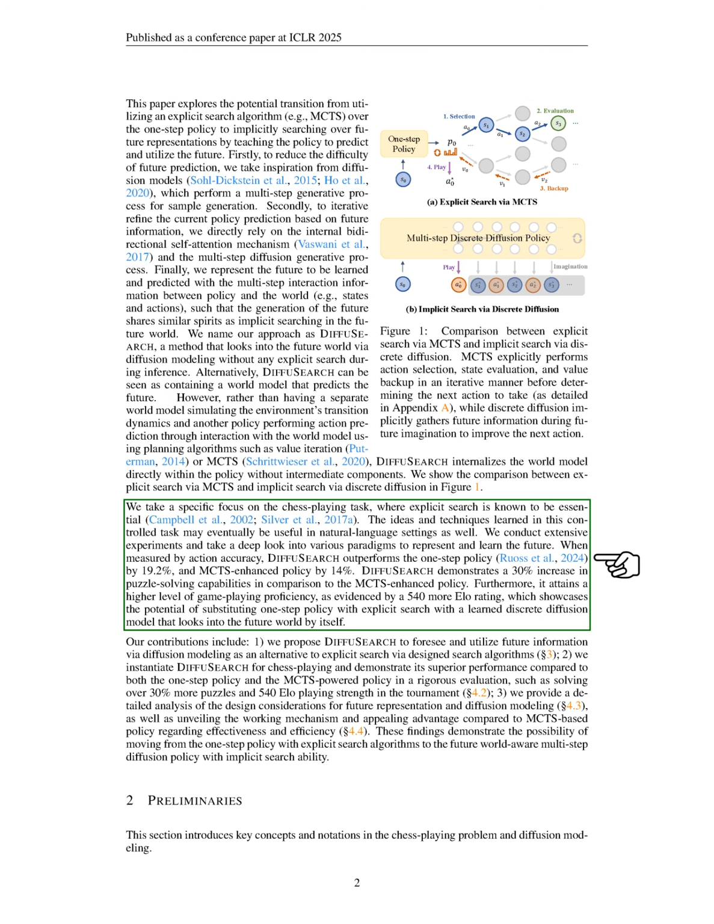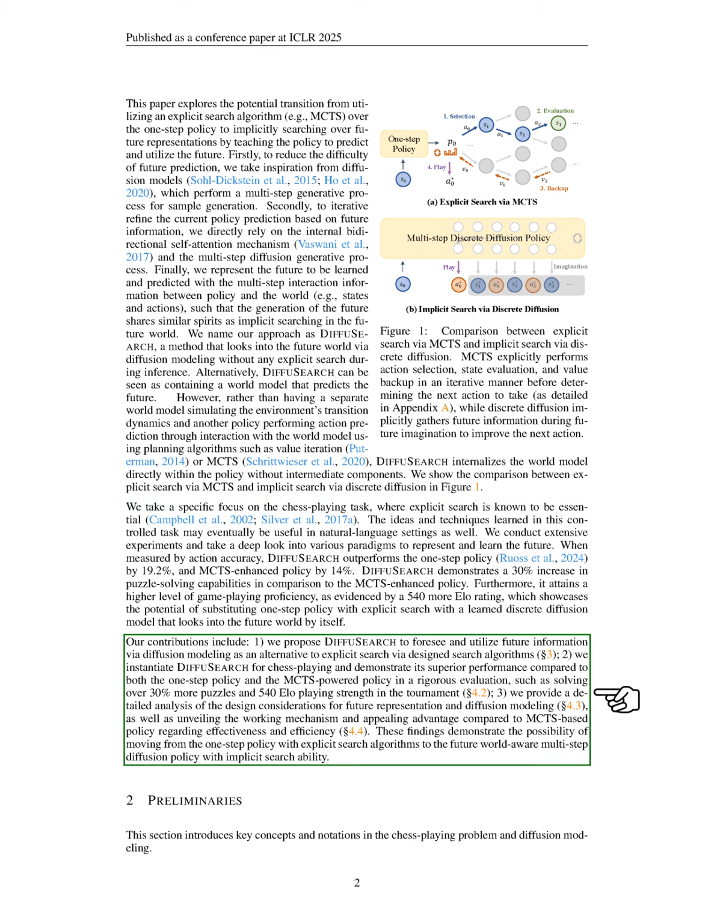Our experiments show that DIFFUSEARCH improves action accuracy by 19.2% over the one-step policy and by 14% over the MCTS enhanced policy. It also enhances puzzle-solving abilities by 30% compared to the MCTS policy and achieves a higher game-playing skill, reflected in a 540-point increase in ELO rating.